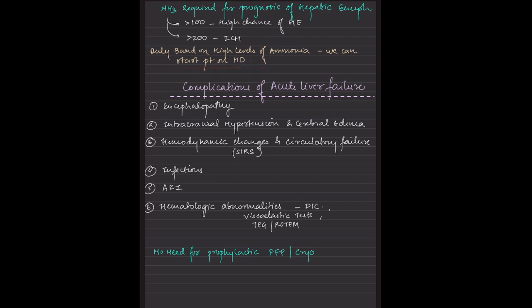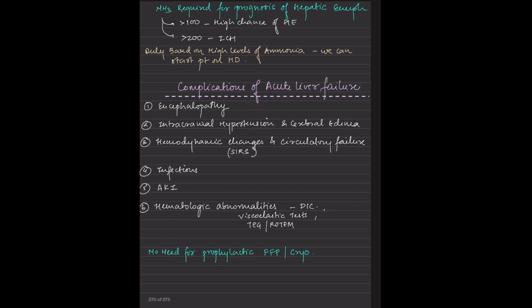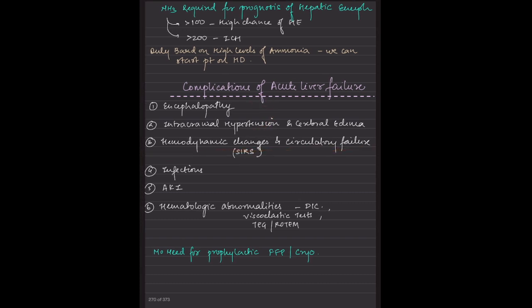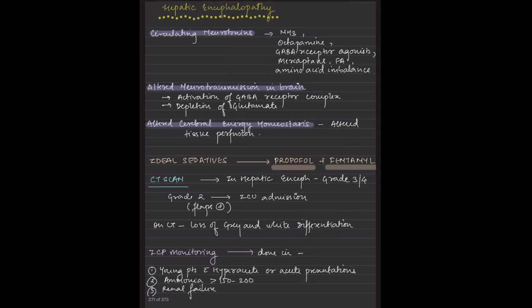So what are the complications of acute liver failure? There is encephalopathy, we have already seen that. Then the next thing is intracranial hypertension and cerebral edema, and that is causing the encephalopathy. Hemodynamic changes and circulatory failure. The patient can anytime go into septic shock. There could be other secondary infections. There could be acute kidney injury, and there are hematological abnormalities, including DIC. And the patient does not need any prophylactic FFP or cryoprecipitate. Remember that. Some centers do follow this, but it's not written in the protocols.